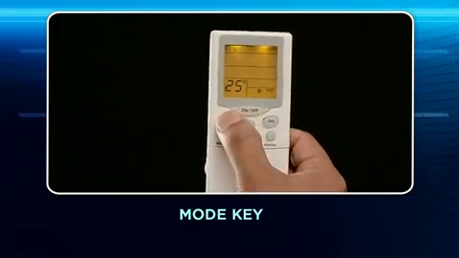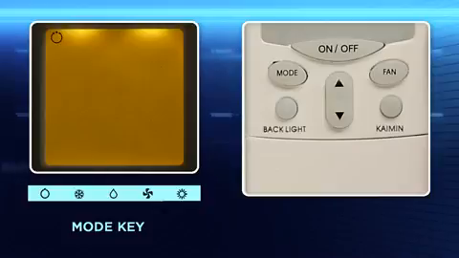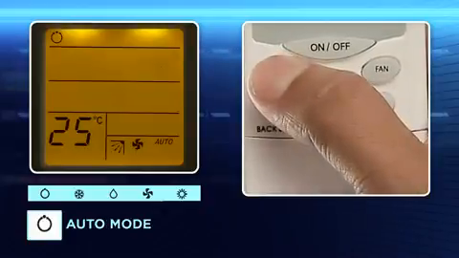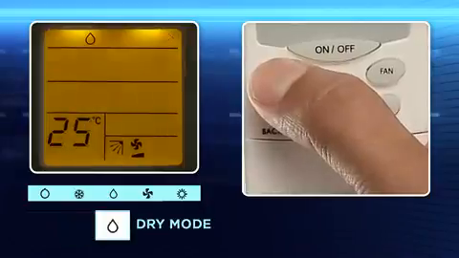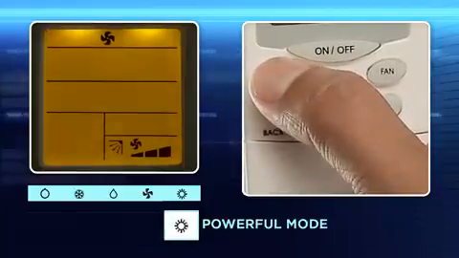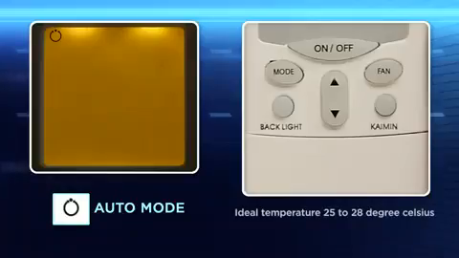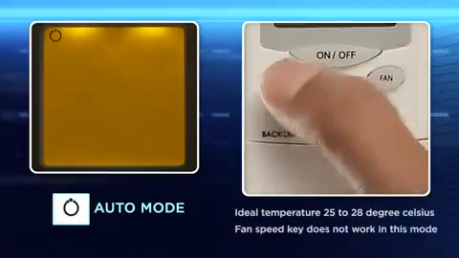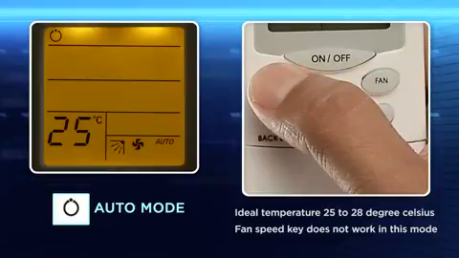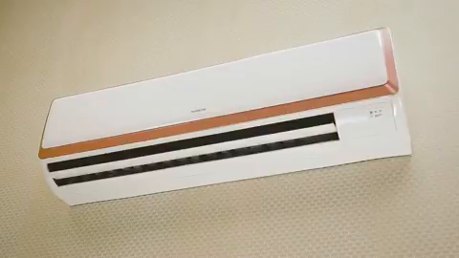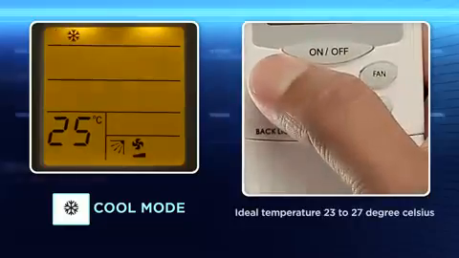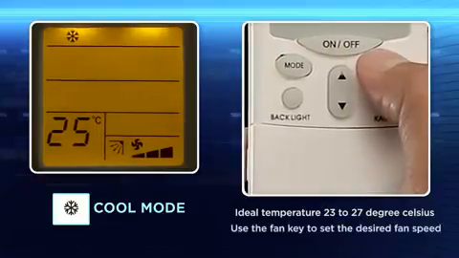Mode key. Use this key to select operating modes. Every time you press it, the mode will change from auto, cool, dry, fan, powerful. In auto mode, the controller will automatically set itself to an ideal comfort temperature and fan speed. Cool mode. Use this mode to set the desired room temperature and fan speed.